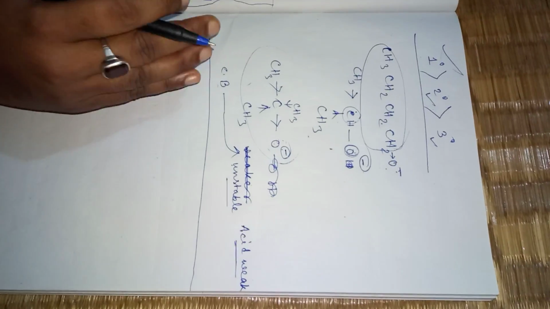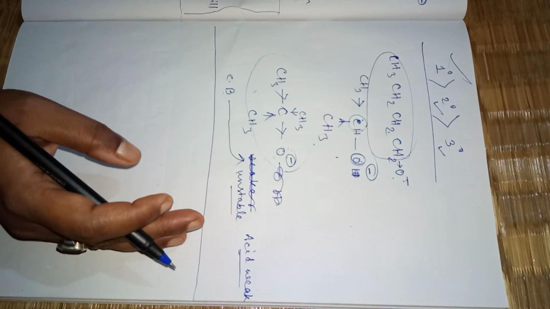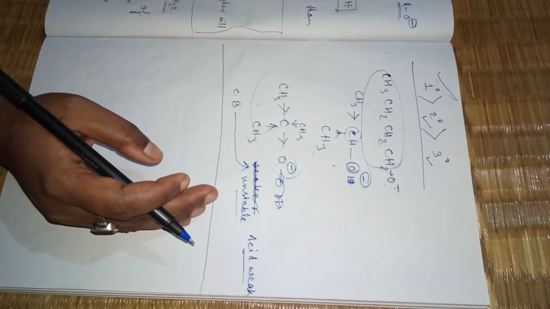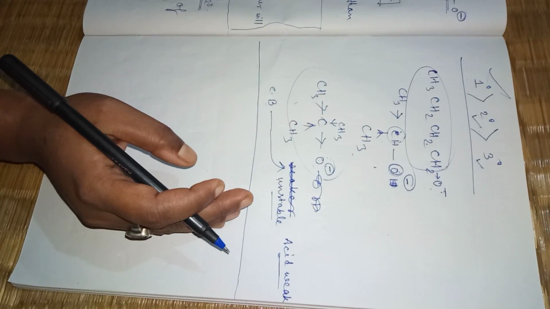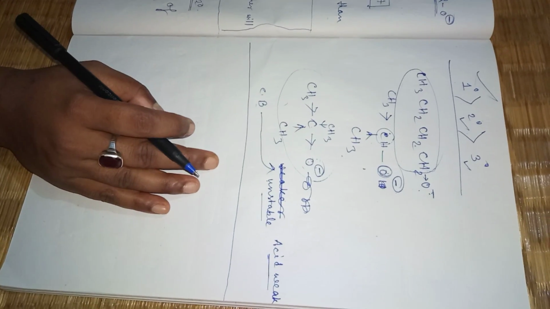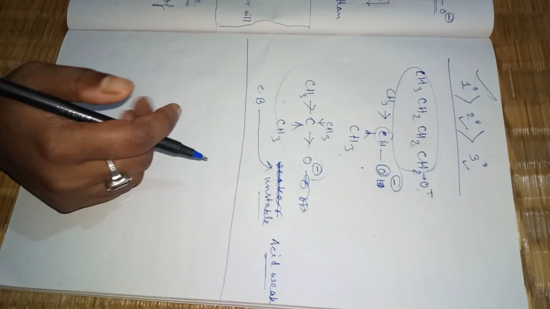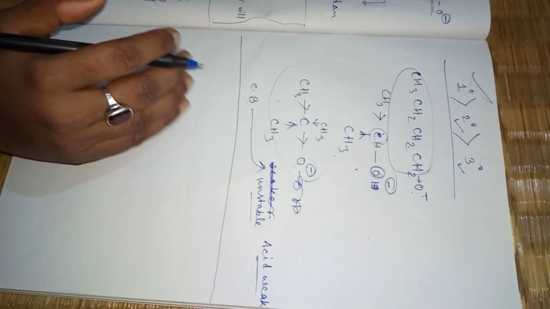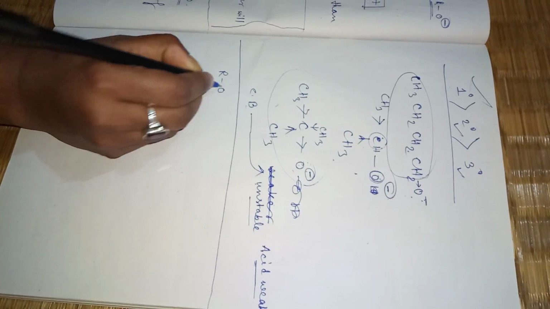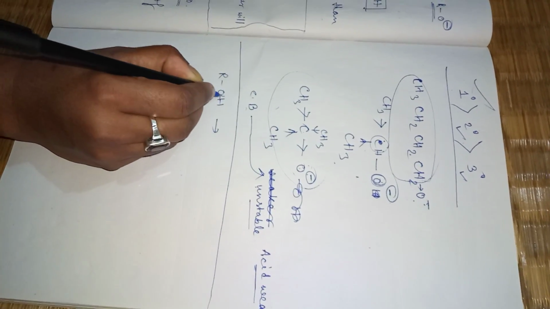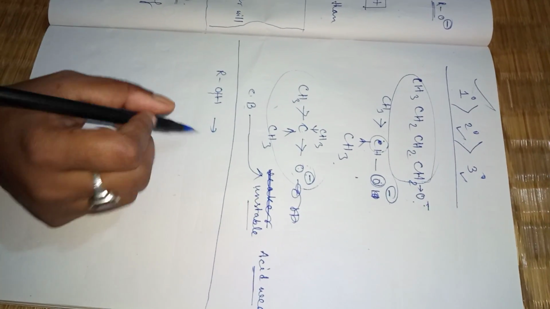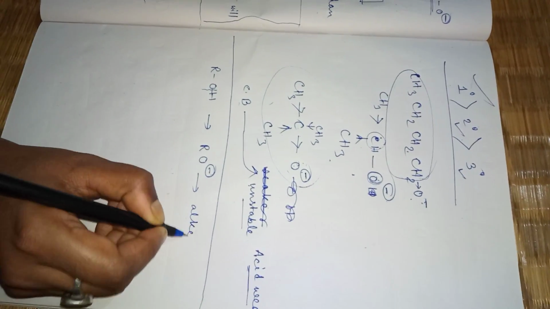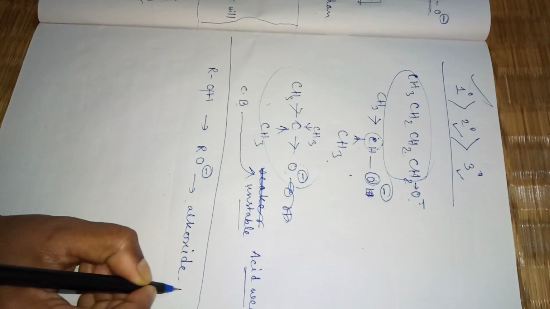Already I have discussed which one is more acidic among the primary, secondary, and tertiary alcohols. And alcohol is an acid, that also we have discussed, but it is a poorer acid than water. Now in this video we are discussing the conjugate base of the alcohol. See, if ROH is your alcohol and the bond is broken from this side, then we get RO minus. I told you this is called alkoxide ion.